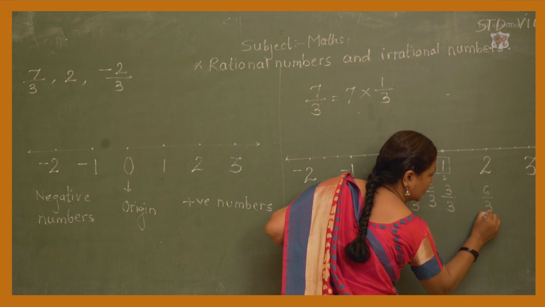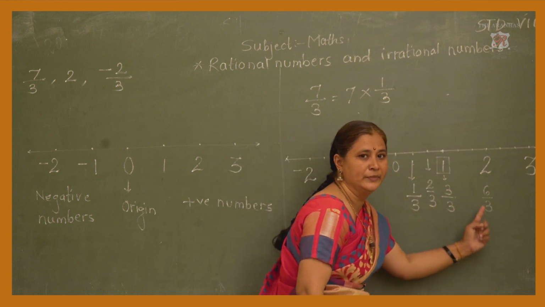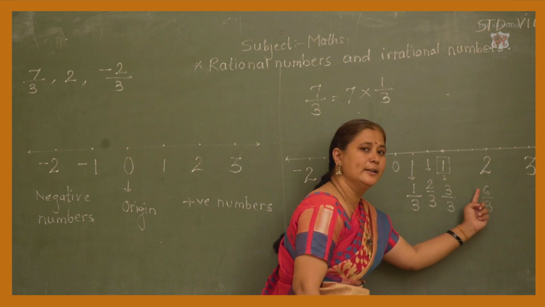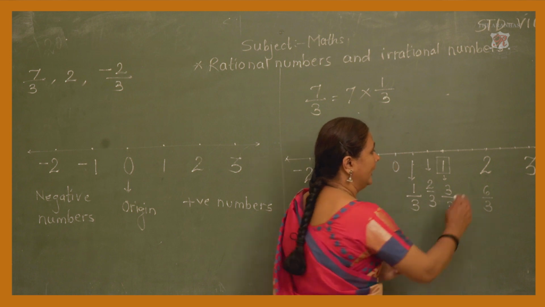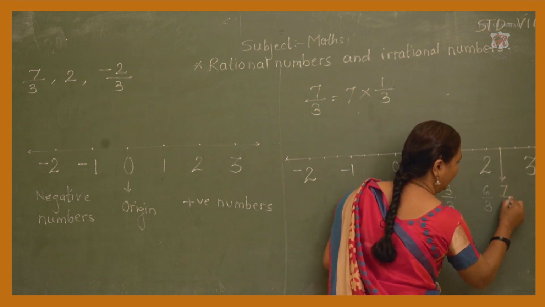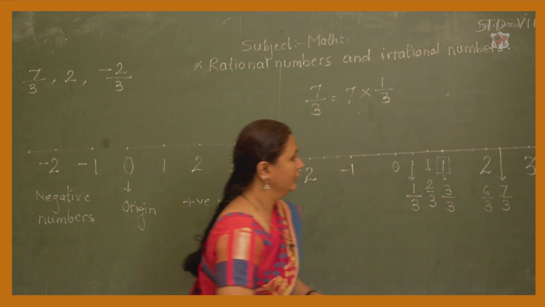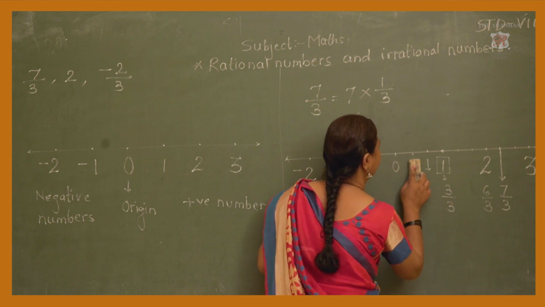Now see here, 6 upon 3. 6 upon 3 means what? Here we have to divide. 3 ones are 3, 3 twos are 6. So we are getting the number 2. 6 upon 3, and the next point here is 7 upon 3. Understood? I am telling you now, it is just for your understanding.